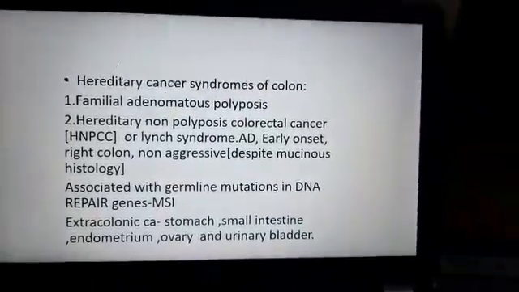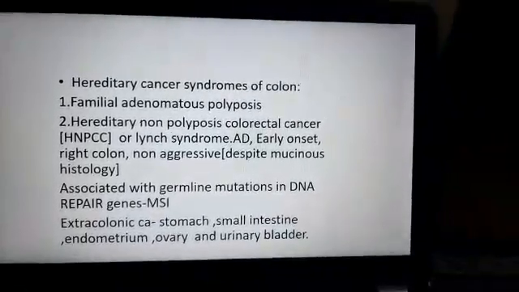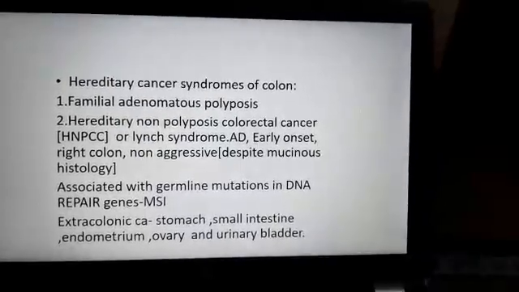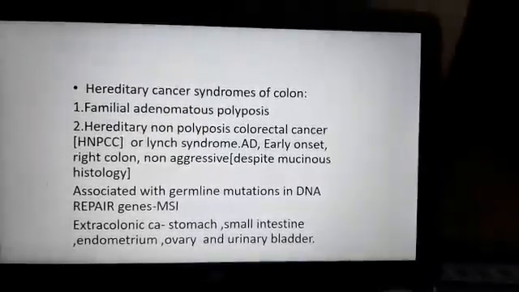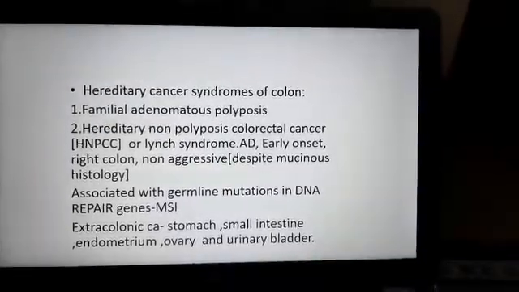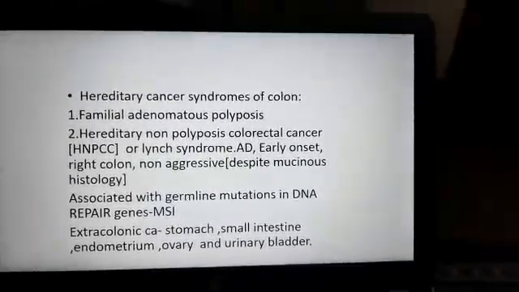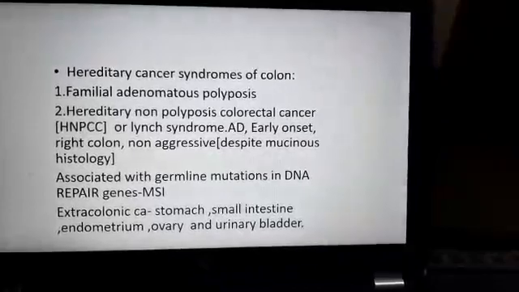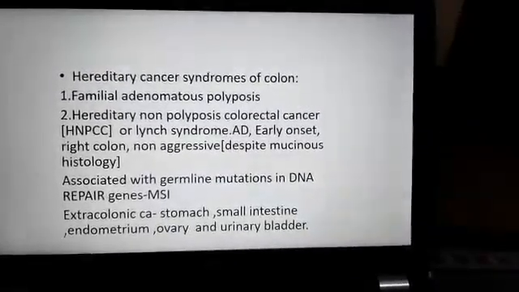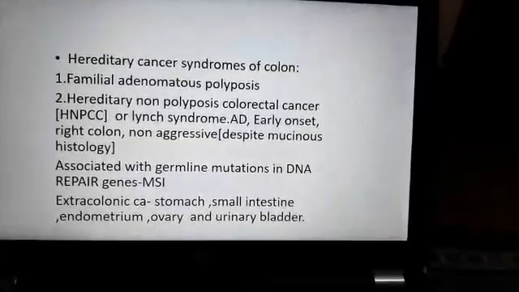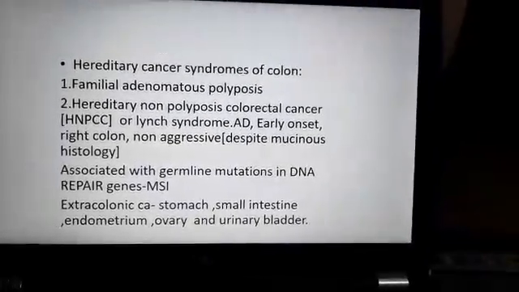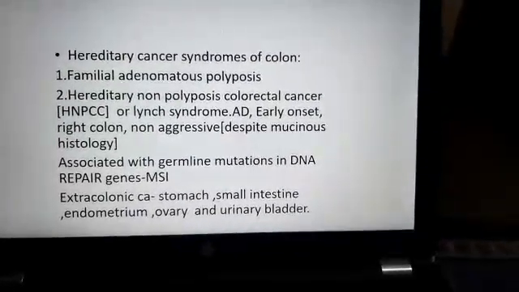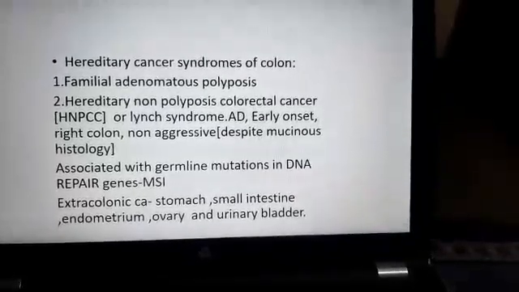And another condition we have also discussed, that is HNPCC, hereditary non-polyposis colorectal cancer syndrome, or Lynch syndrome. It is autosomal dominant, early onset and usually right colon, non-aggressive despite mucinous histology, and it is associated with germline mutations in the DNA repair genes, that is microsatellite instability. In addition to the intestinal carcinomas, there will be extracolonic carcinomas like in the stomach, small intestine, endometrium, ovary and urinary bladder. So hereditary cancer syndromes are familial adenomatous polyposis and HNPCC.